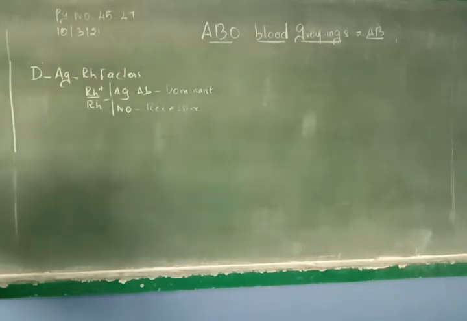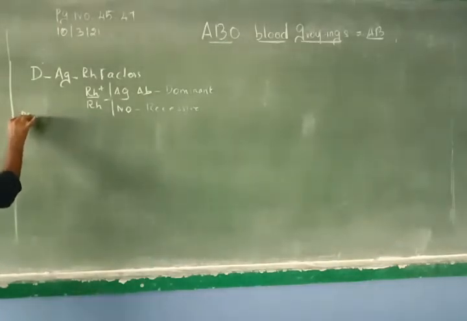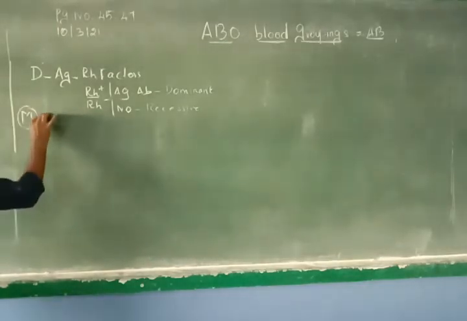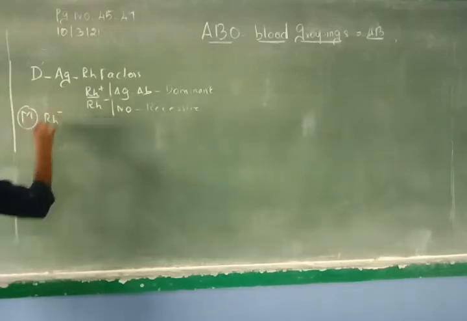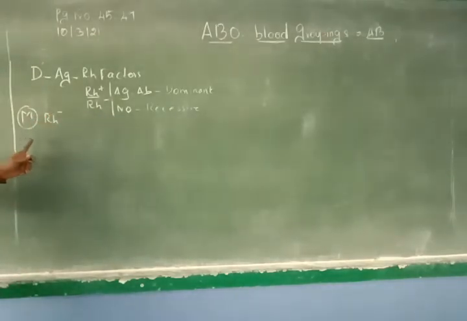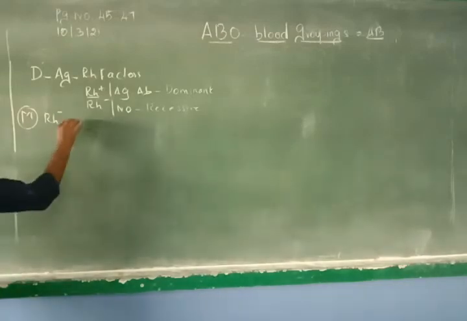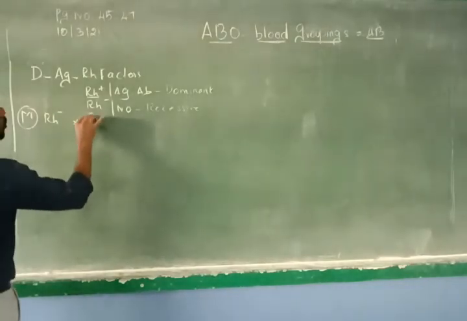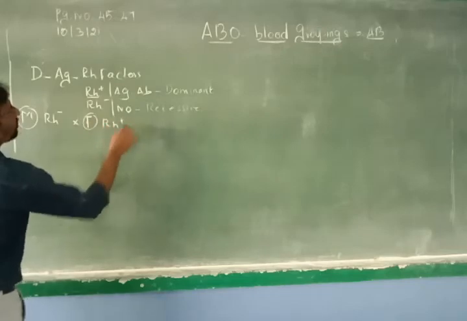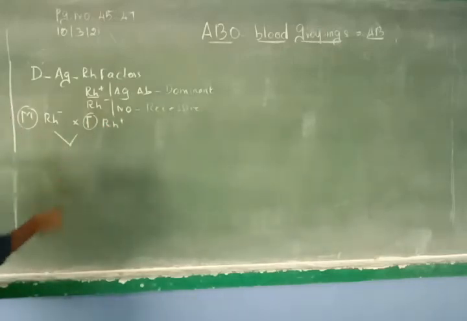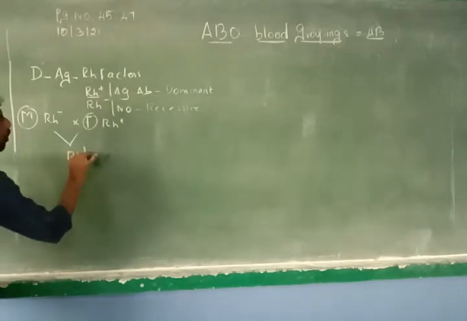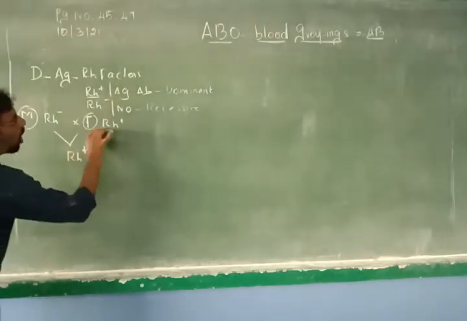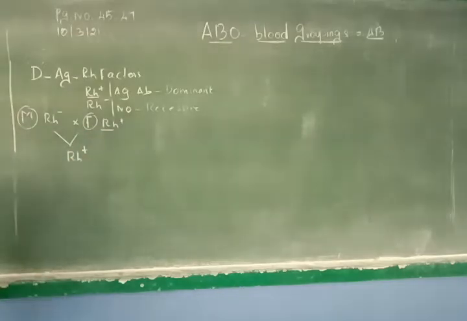Understand that? Now, if a mother's blood group is Rh negative, and she marries a father whose blood group is Rh positive, what will be the blood group of the child? Positive or negative? Positive. Why positive? Dominant. Beautiful. So the child's blood group is Rh positive. Why? Because the dominant trait will be inherited.